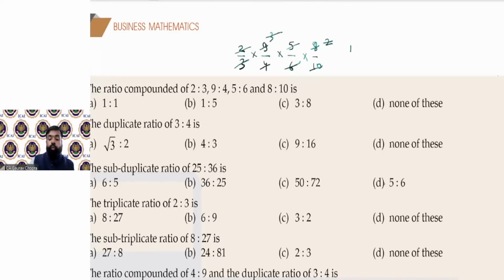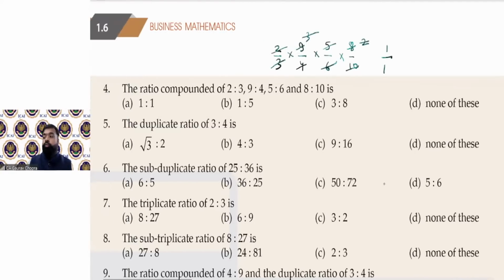Only 1 is left। So 1 in numerator, 1 in denominator। So what is the final ratio? The final ratio is 1:1।